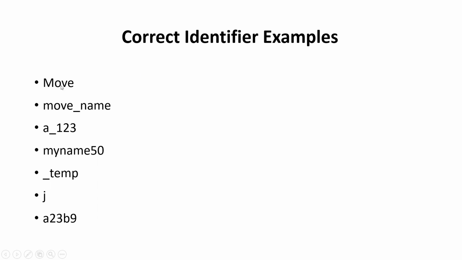Correct identifier examples. move_name. You can also use underscores between the words or names, but spaces are not allowed. A_123 is allowed because you can also use digits, but not at the start. You can use them in between the variable name or at the end. _temp. You can also use an underscore at the beginning of the variable name. So these are some correct identifier examples.